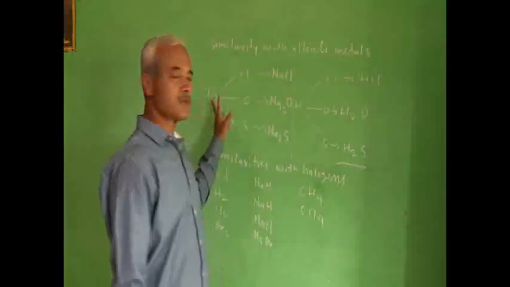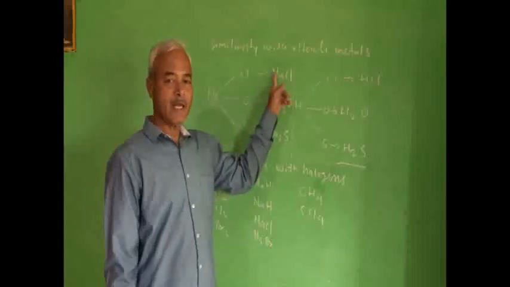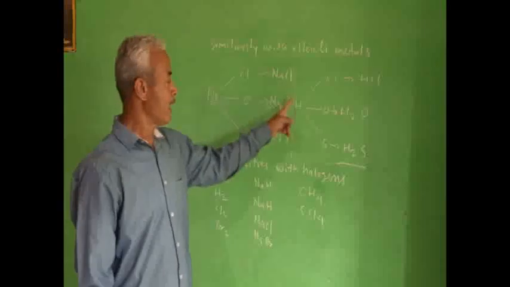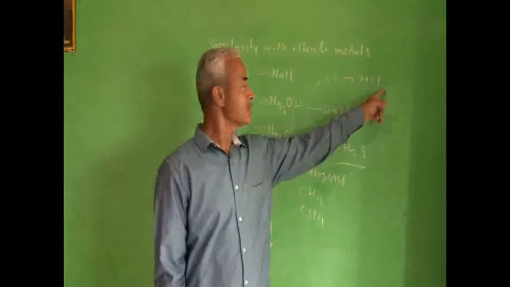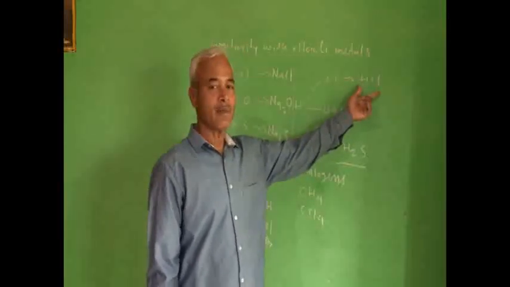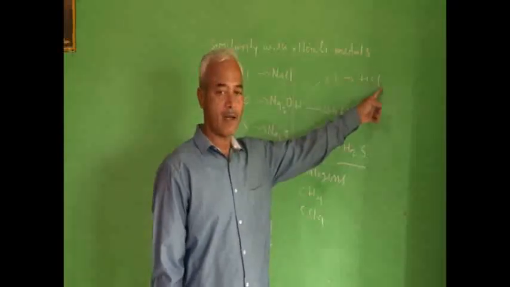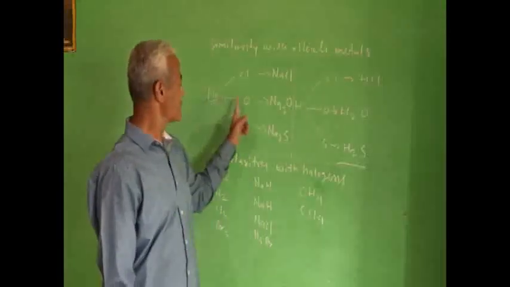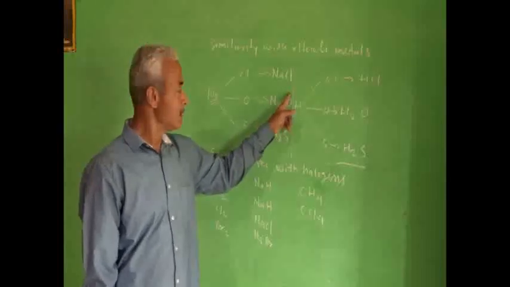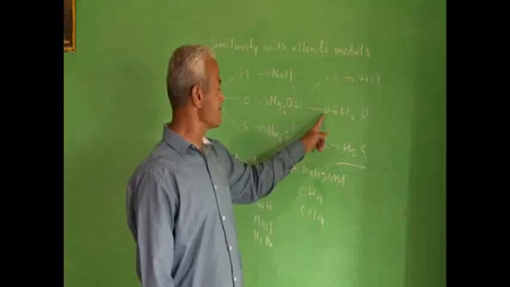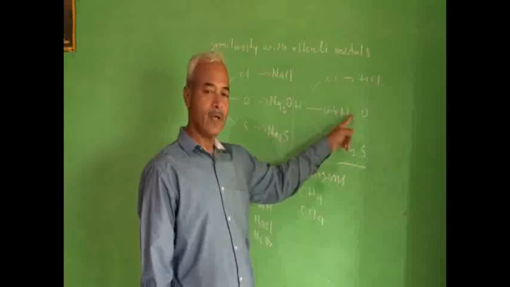Let us take one example of sodium, an alkali metal. When sodium reacts with chlorine, it forms NaCl. When hydrogen reacts with chlorine, it forms HCl. So there is a similarity in the format of the molecular formula, NaCl, HCl. Sodium reacts with oxygen, forms Na2O. When hydrogen reacts with oxygen, it forms H2O.